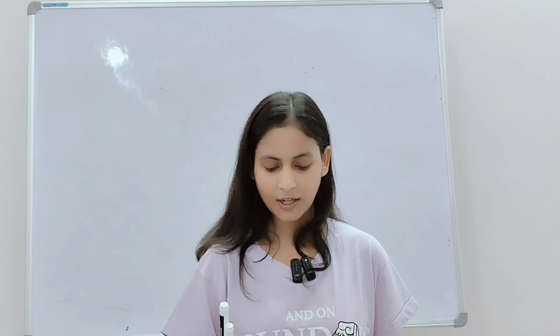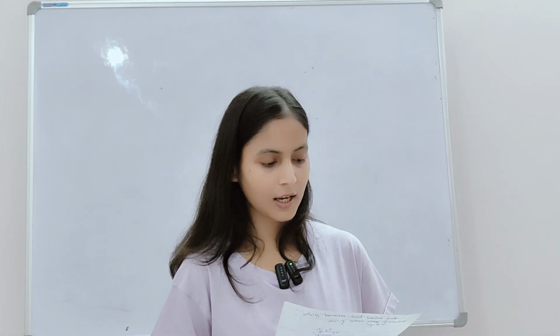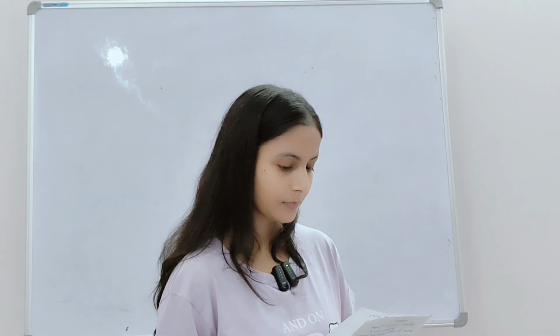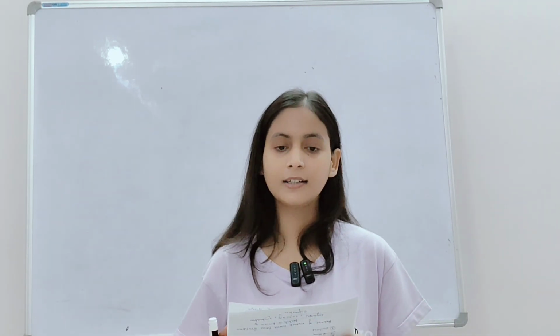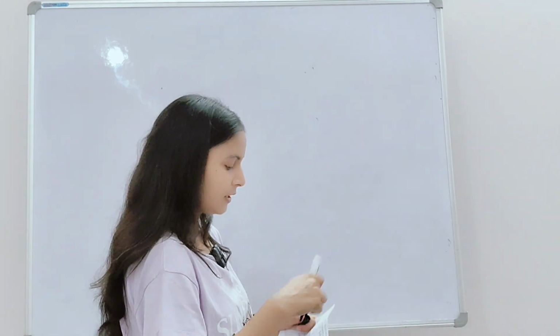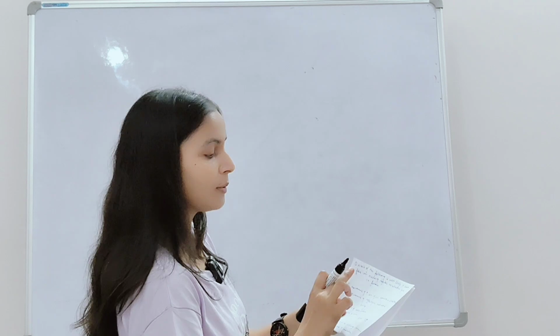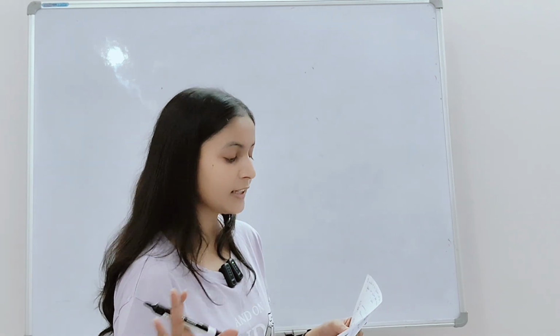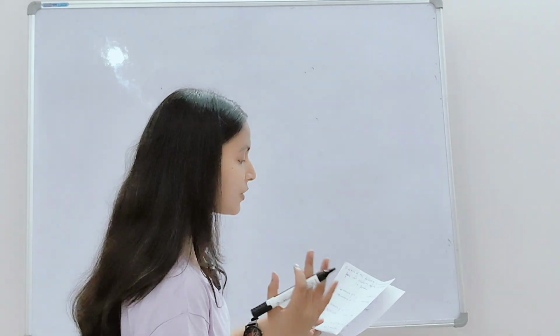This question was actually asked in the exam AIPMT, at that time it was AIPMT. AIPMT 2009. The question says: which of the following is most likely a reason for not occurring the regular menstruation cycle in females? I will read it out, because if I write it out it will take so much time. What they are asking is the reason for a regular menstruation cycle not occurring in females.